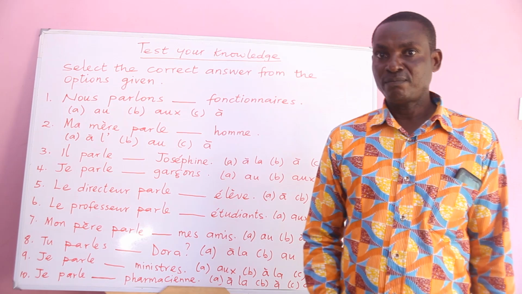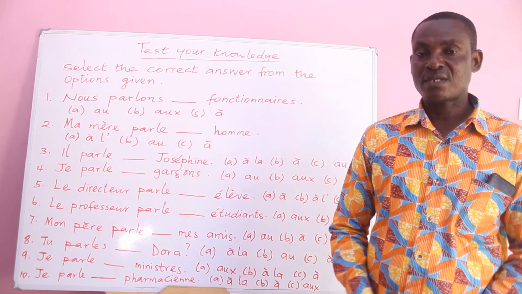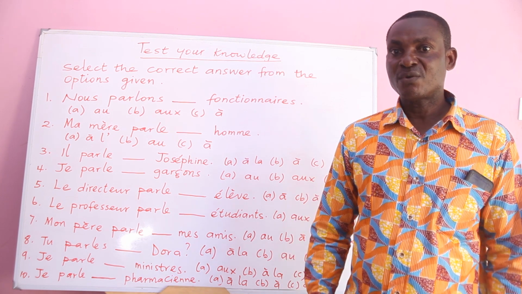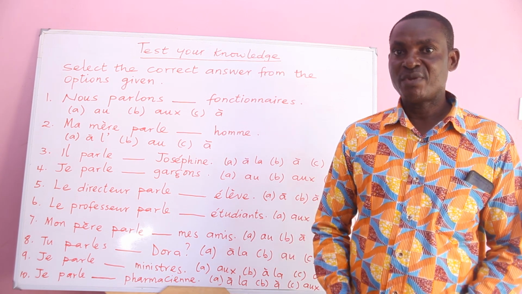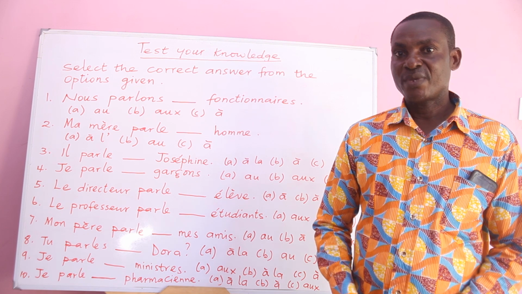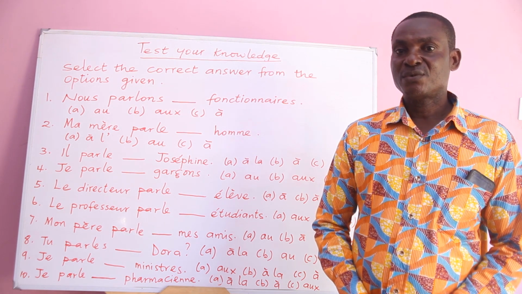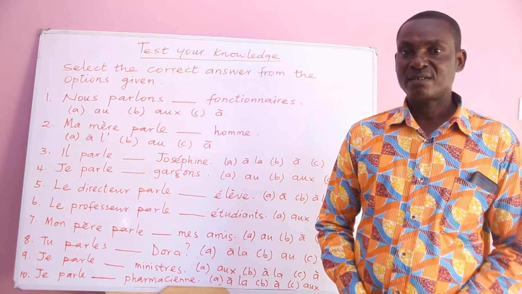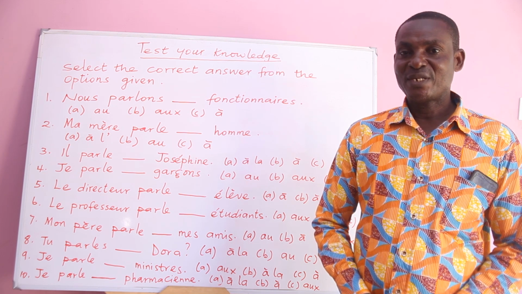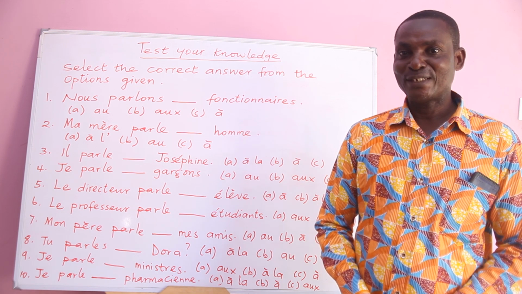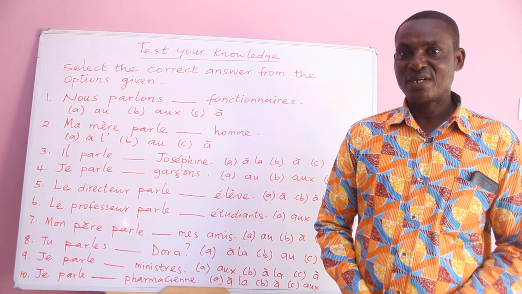All right, now we are going to test our knowledge on what we just saw in the lesson and see how best we can understand the lesson itself. So this is over 10 marks, okay? Let's see if you are able to get 7 over 10, then you've tried.